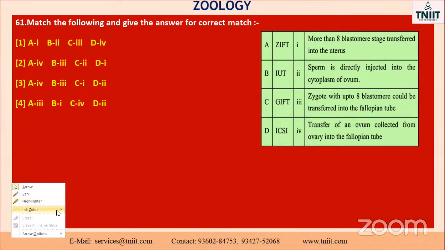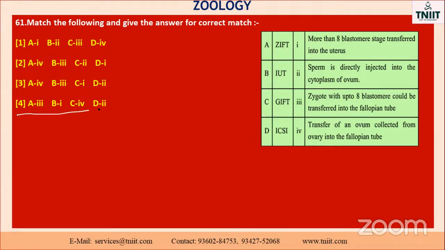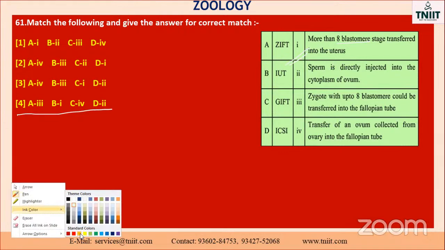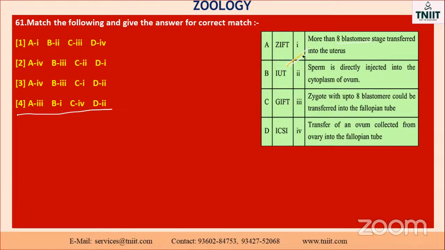Okay, my dear. So you have to find out the answer. Which one is the correct one? The last one, check it. The B is 1. So IUT, more than 8 blastomeres here. This is a direct question. Sometimes they ask the question directly and in a different manner, so it is very, very important. This one is called so. Sorry, this one is the third one, isn't it? Okay, and then C is the fourth one. Say GIFT. So here.